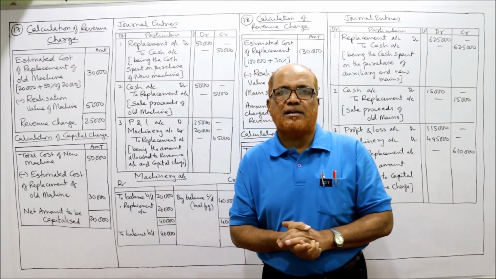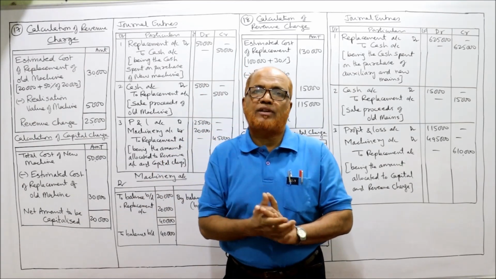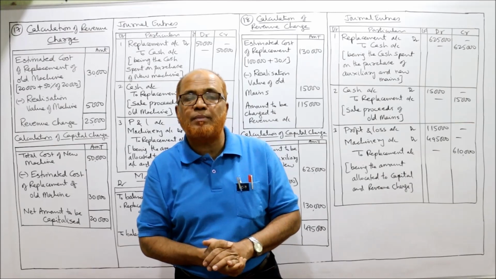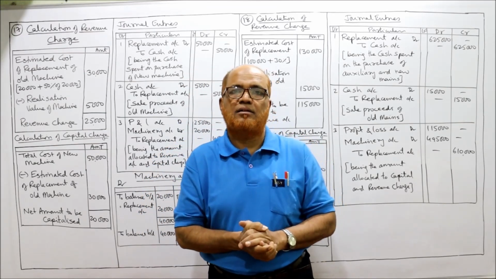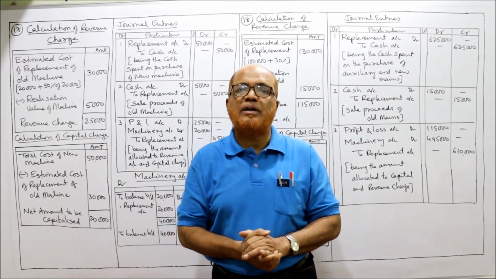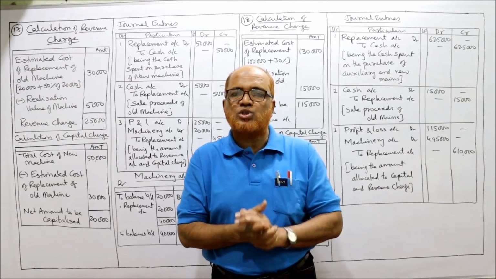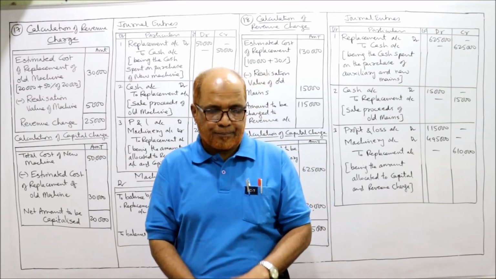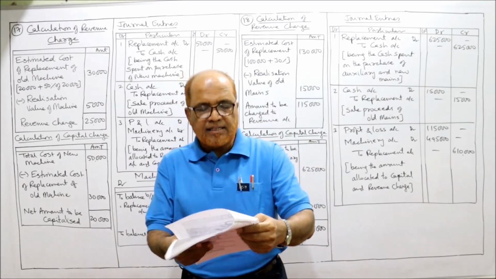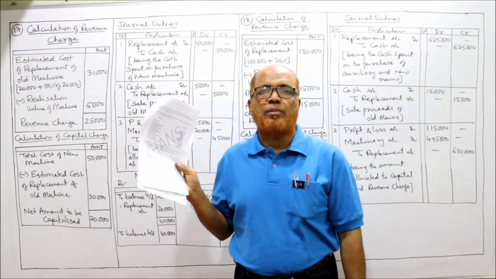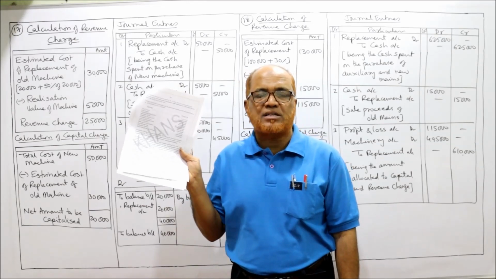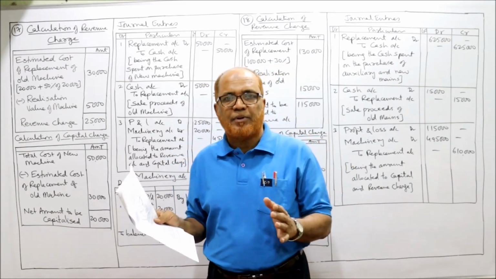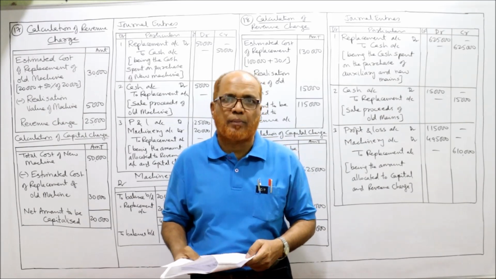Secondly, how much to be capitalized? We calculate what is the cost of the new asset. From the cost of the new asset, we deduct the replacement cost which we have just now calculated. The resulting figure is the amount to be capitalized. And this procedure we are going to apply in the coming problem, 17th one. So, see the 17th. Before starting the 17th problem, I expect my viewers to have a printout of the problems I have given in the link. So take a printout and keep it ready before start watching this 17th problem.